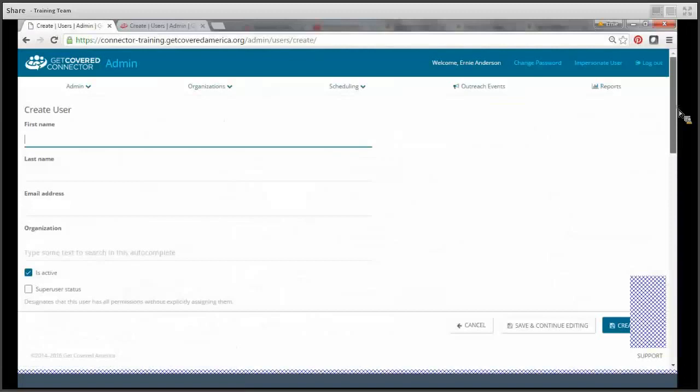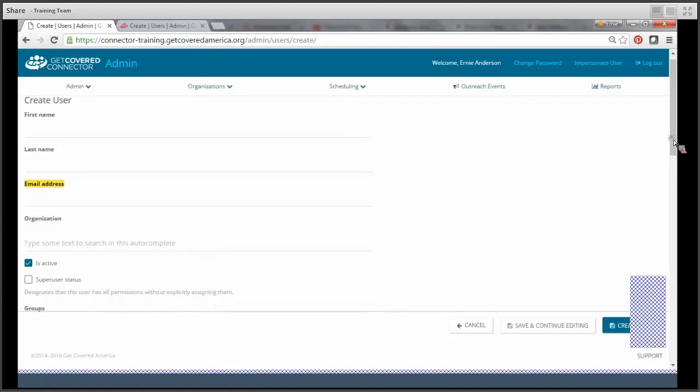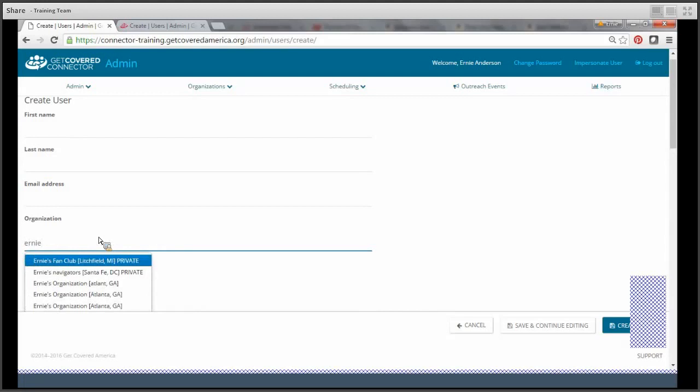You'd first enter their contact information: first name, last name, and email address of the user. Email address is important because this is how they're notified that they have been created and given access to the backend side of the connector. You then assign them to the organization they're working with. If the organization is already created, you simply type that text in here and then the information would autofill.